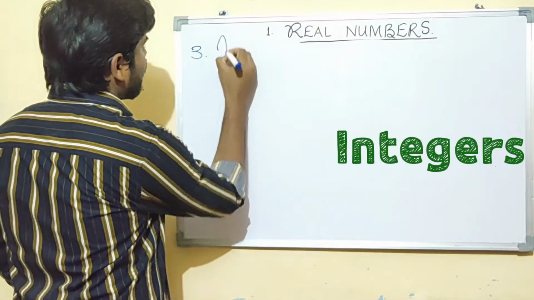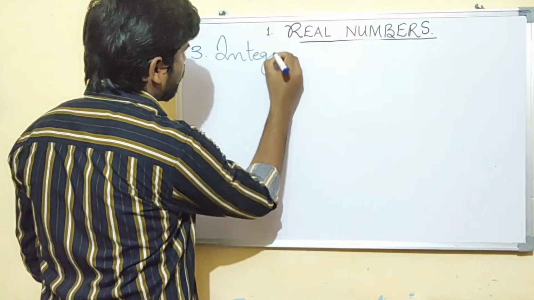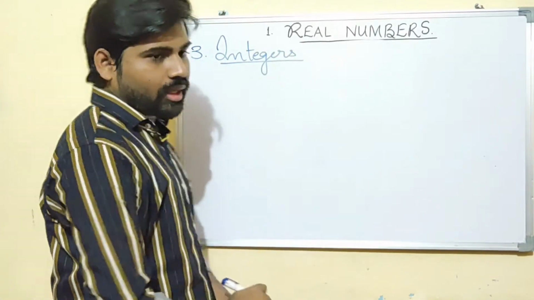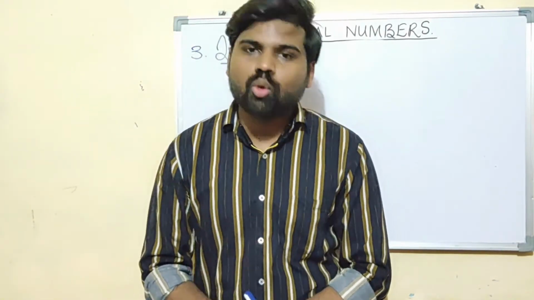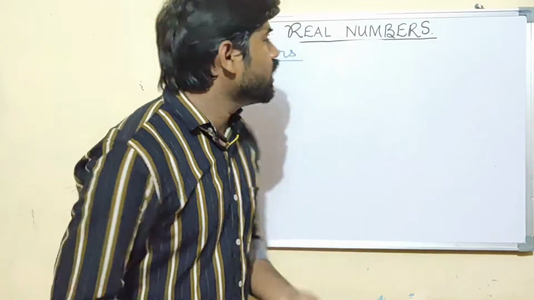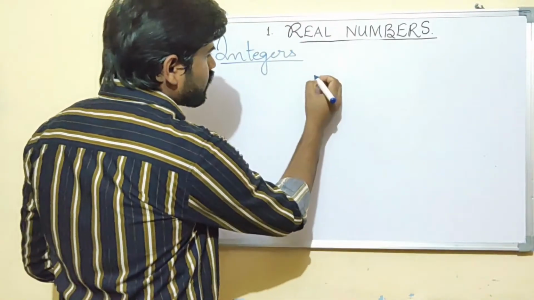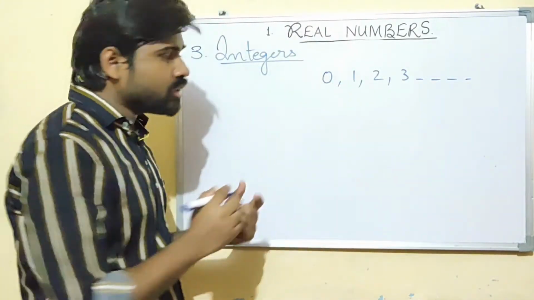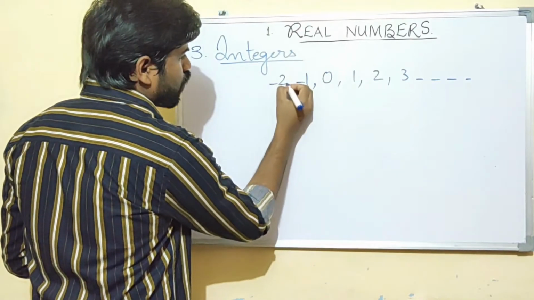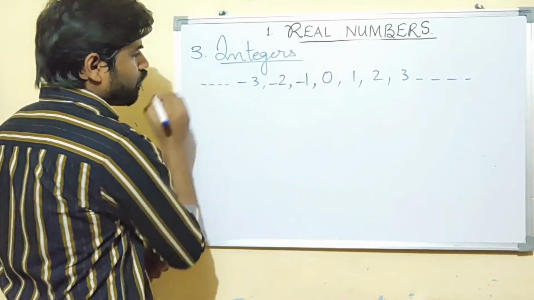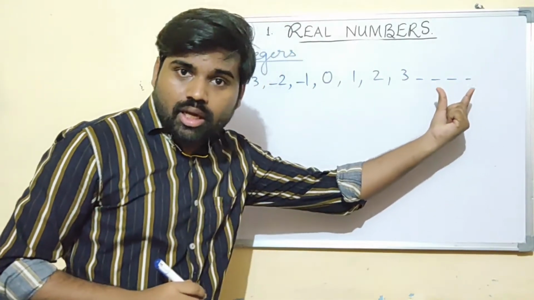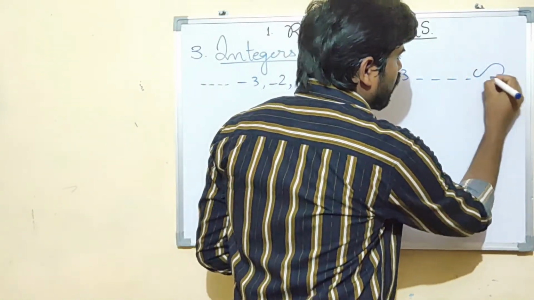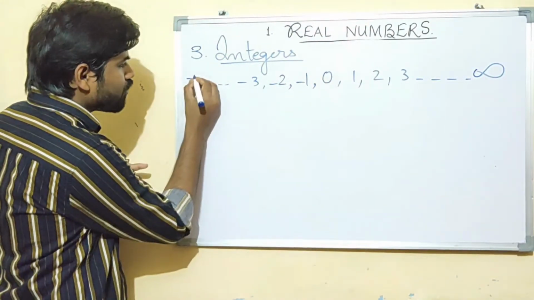Now let us see our third type of number, which is integers. I-N-T-E-G-E-R-S. As you saw, there were no negative numbers in the natural numbers and whole numbers, but don't we need them? Yes, we do. So integers are the set of numbers starting from 0, 1, 2, 3 and so on, and the negative numbers as well: -1, -2, -3 and so on. The last number would be infinity. This is your positive infinity and this is your negative infinity.